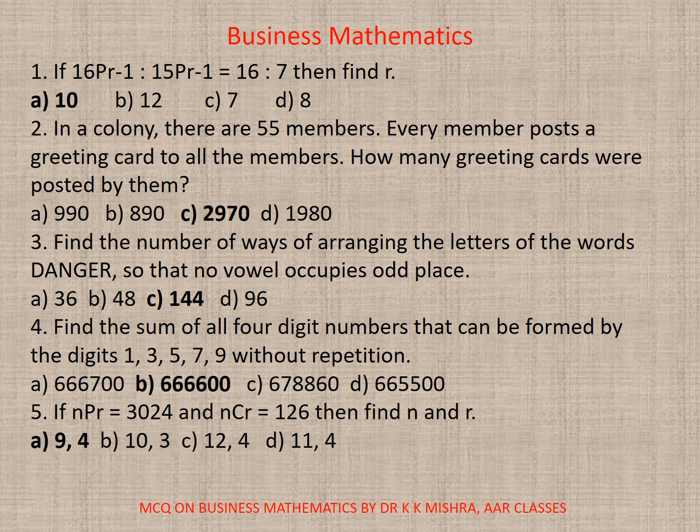4. Find the sum of all 4-digit numbers that can be formed by the digits 1, 3, 5, 7, 9 without repetition. If we calculate, you will find the correct answer to be B, that is 4 times 600. 5. If nPr is equal to 3024 and nCr is equal to 126, then find n and r. So the correct option is A, 9, 4.